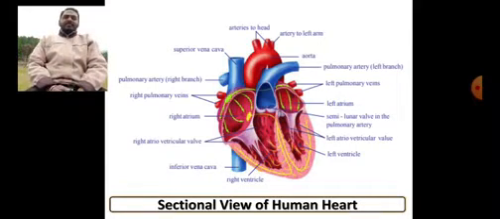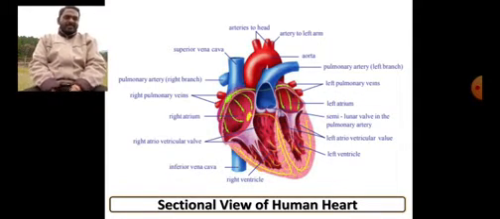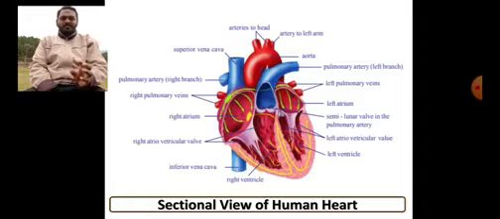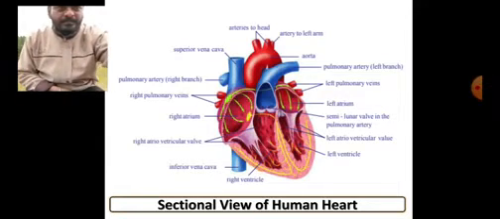This is a simple sectional view of the human heart given in your textbook, which is more colorfully given. I think you may not find it so easy to understand. In our offline class we have already completed this portion, wherein a simple outline diagram of the same sectional view of the heart was shown, that I will show you.